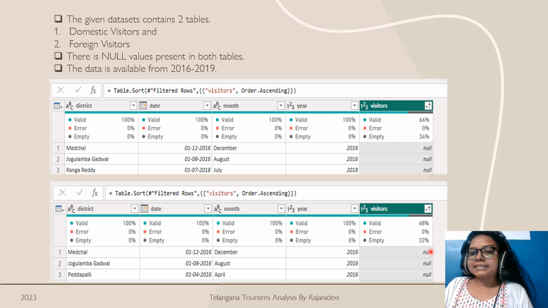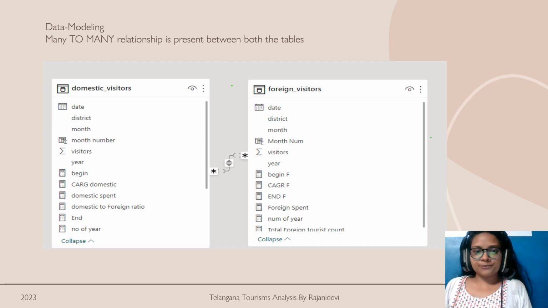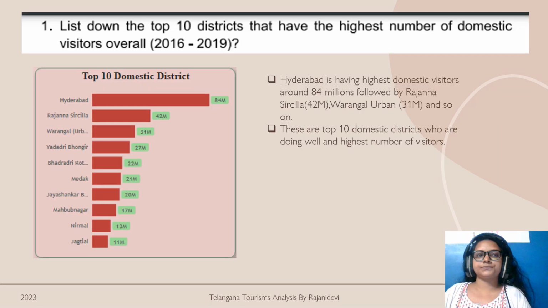After cleaning this data, I started working with it. The data has been provided from the year 2016 to 2019. After removing the null values from the tables, I started with data modeling and connected the domestic visitors and foreign visitors tables with each other, and I found that the cardinality is many to many. A many to many relationship exists between these two tables.